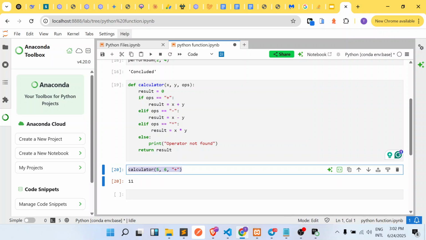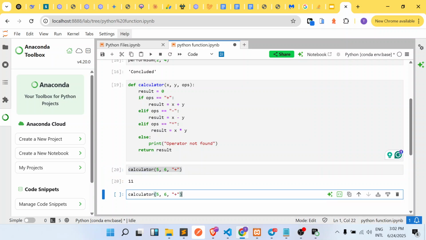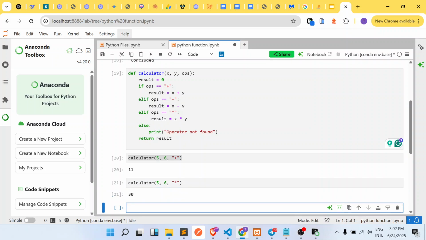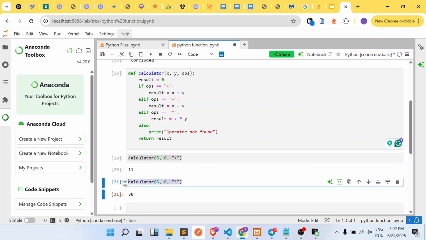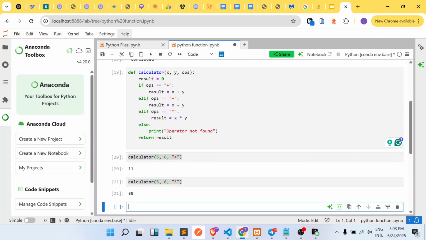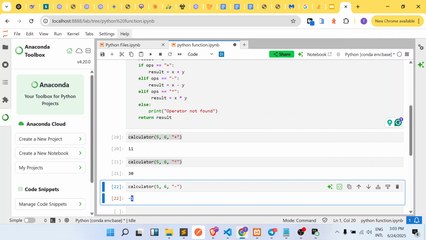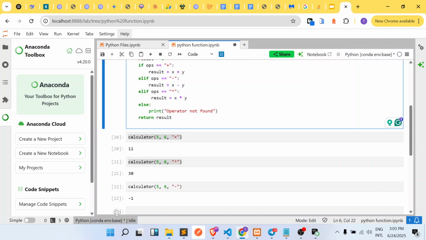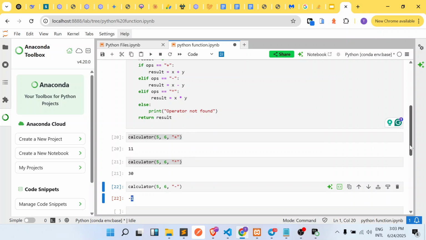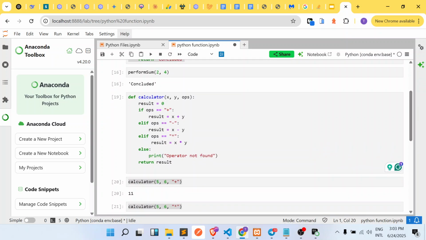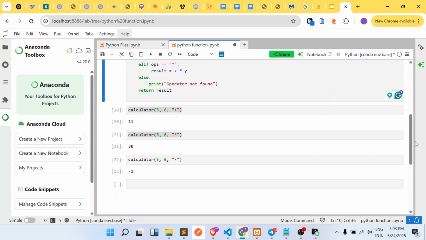So you can see now that we can use our calculator at every point in our code. So let's say we come to a point where we need to multiply those two numbers. If we come here now, we can simply change this without writing a new function. We can simply change this right now, and if we save this, it's going to return the multiplication of those two numbers for us. If we come to a point where we need to use subtraction, we can simply paste this right now and just change the operator to subtraction, and if we run this right now, it is going to return x minus y. Okay, it's going to be minus 1. So you can see from a very simple function to a little more complicated function, we can use functions to do a lot of things.